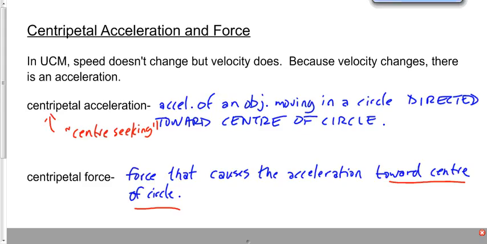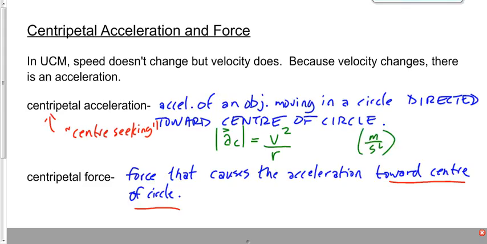We're going to give you an equation for the centripetal acceleration. Notice I put absolute value signs around it, meaning that centripetal acceleration is a vector, but this equation is not going to tell me the direction. That's okay. We don't need to be told the direction. We already know it's pointing toward the center of the circle. It's going to be v squared over r, the speed squared divided by the radius of the circle. And the units, of course, are going to be meters per second squared.